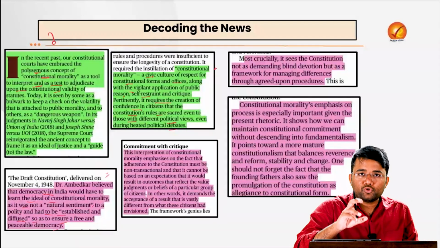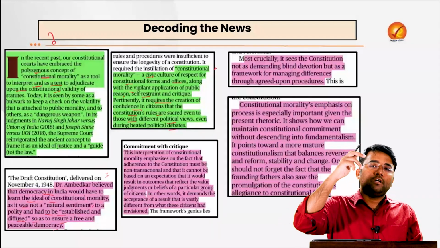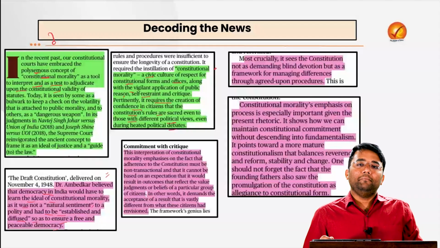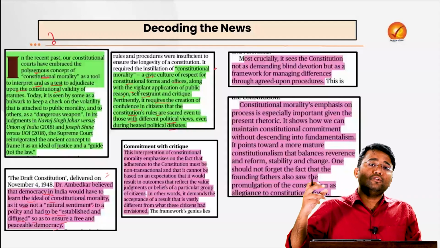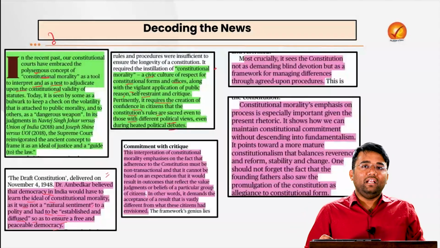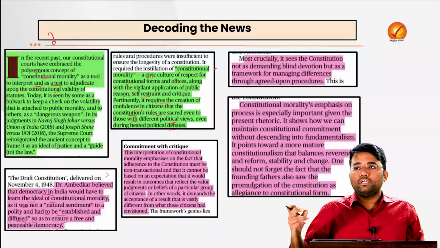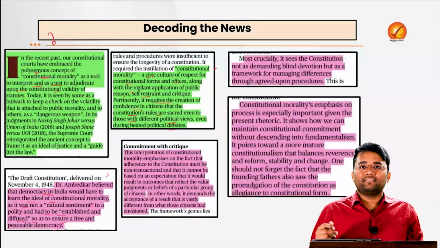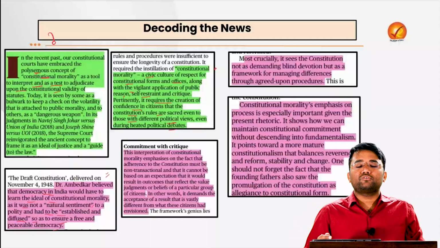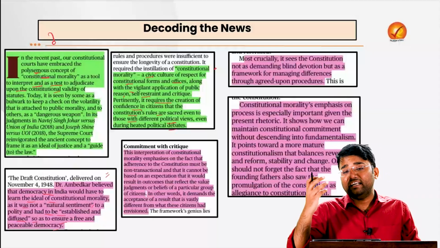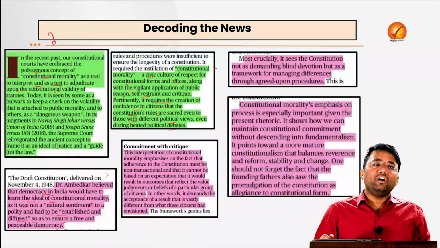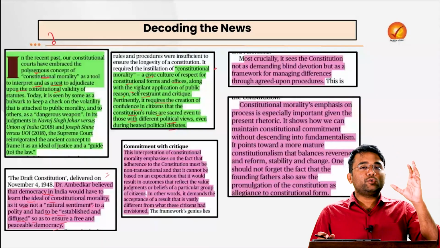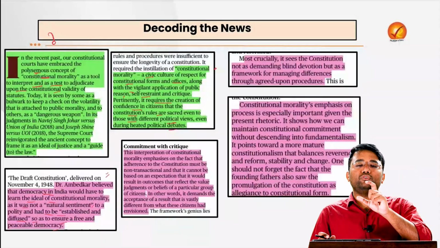Let's suppose the normal functioning of the parliament is not happening, that you can say is non-adherence to the constitutional morality. If there is a person who is vandalizing public places, we can say that person is not adhering to the constitutional morality or the values of the constitution. Why? Because the constitution says that we have to respect opposite views also.